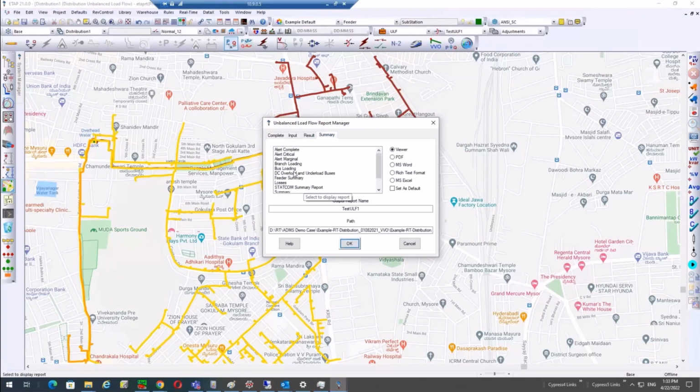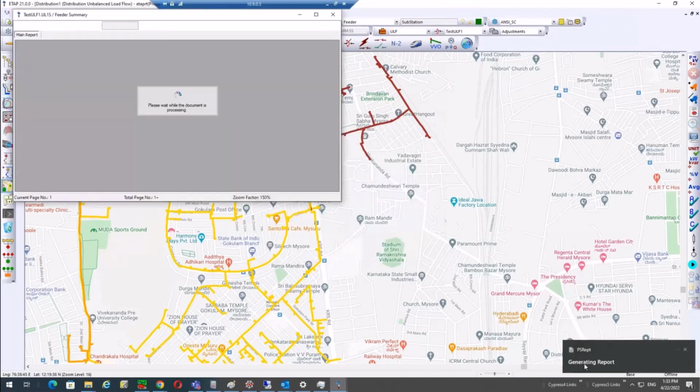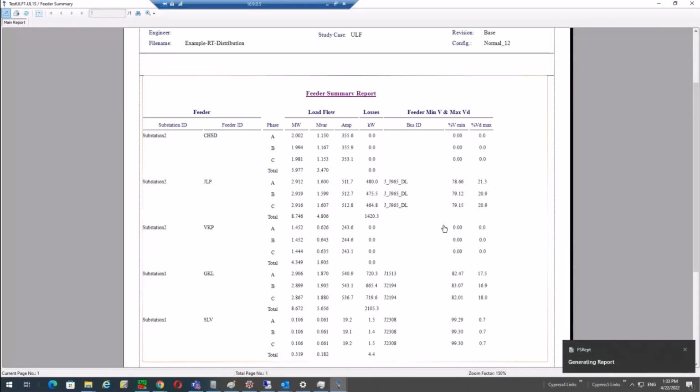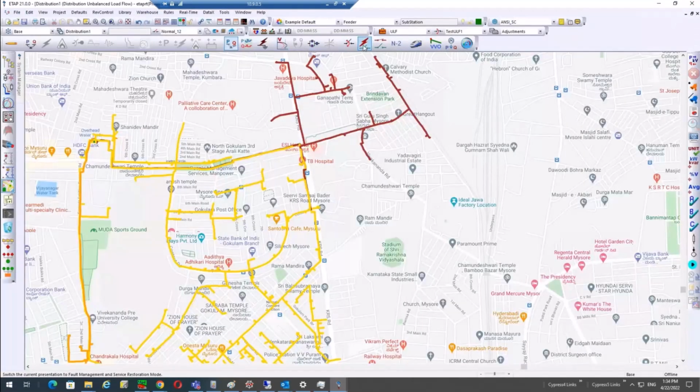Last time we viewed them on the GIS. This time let's look at the feeder summary from our output report. And this feeder summary will give us an easy to identify report for our losses, so we can clearly see the losses at each substation down the feeder per phase. So now we know the areas we need to improve upon. And we're going to improve from our switching configuration.